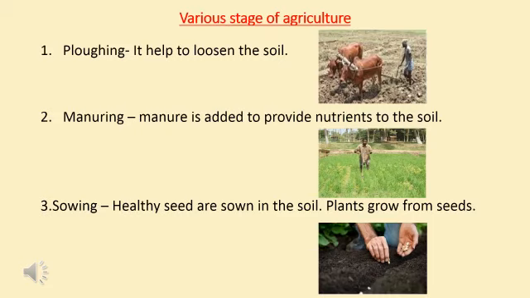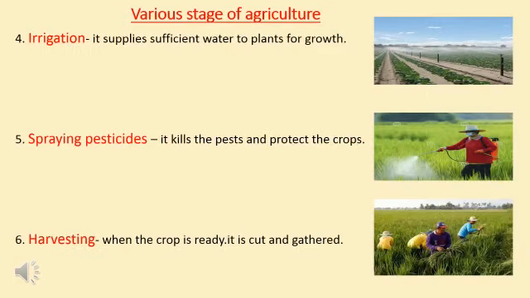Now, sowing. Healthy seeds are sown in the soil. As we know, plants grow from seeds. Sowing is done, or should be done, at the proper time. Seeds must be sown at the proper time. After sowing, the next stage is irrigation, the process by which a sufficient quantity of water is supplied to the crops for their proper growth. Look at the picture. In this picture, the sprinkling method is used for irrigation.